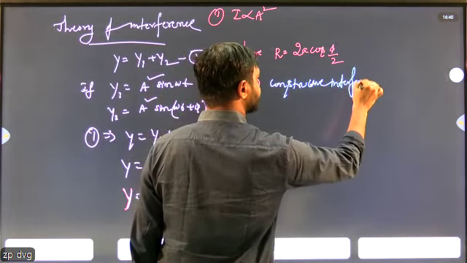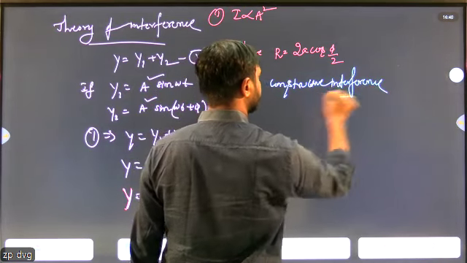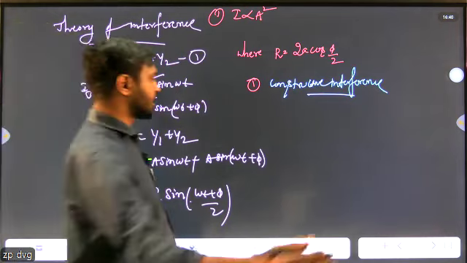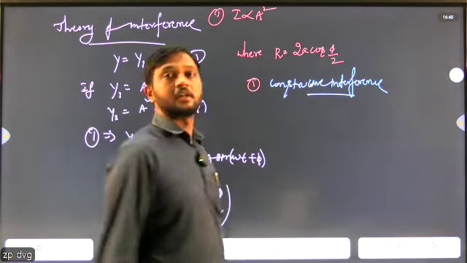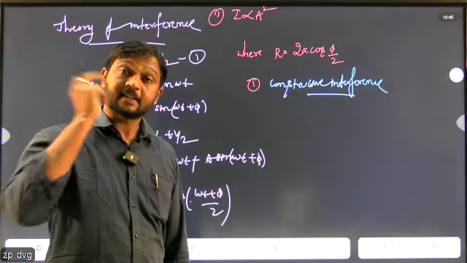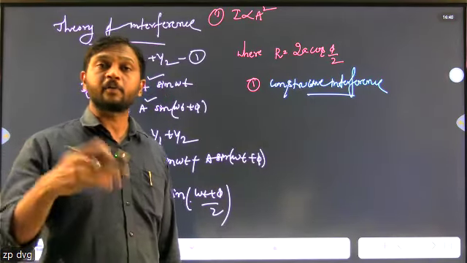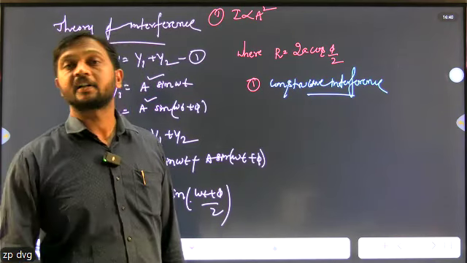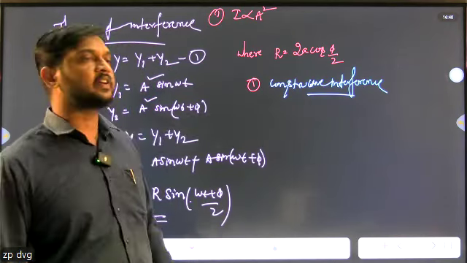Constructive interference. First one is constructive interference. So what is constructive interference? If two waves, crest of one wave falls on crest of another wave. What is destructive interference? Crest of one wave falls on a trough of another wave. That is a constructive or a destructive interference.